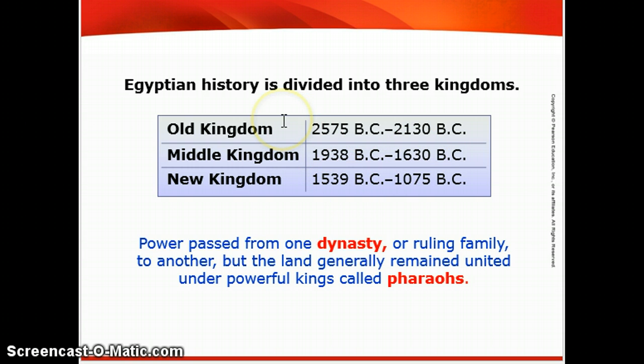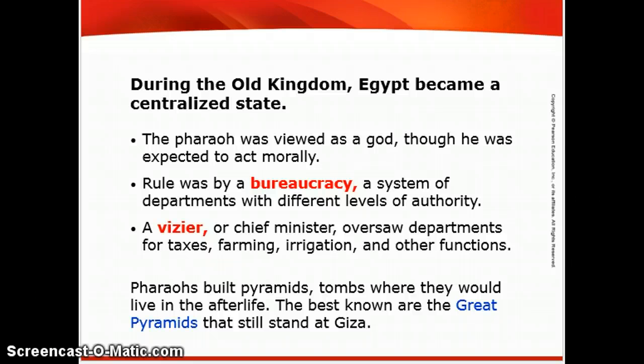Historians simply put a whole bunch of things that seem similar into one name. Power passed from one dynasty or ruling family to another, but the land generally remained united under powerful kings called pharaohs. During the Old Kingdom, Egypt became a centralized state. So the Old Kingdom being the first part of ancient Egyptian history, the pharaoh is viewed as a god, meaning